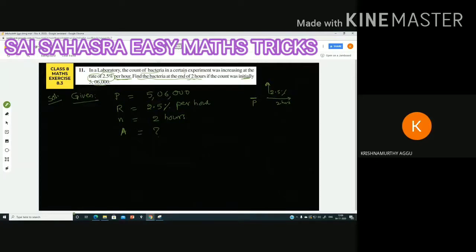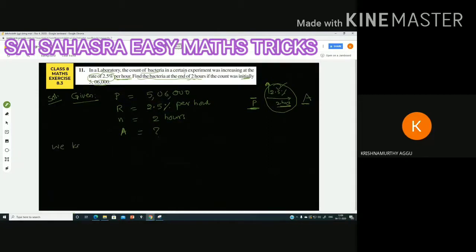What is that final amount? Final is A. The principal will come, and the increased amount also will come, that will be treated as A. So A is equal to question mark. What is the relation among all these?